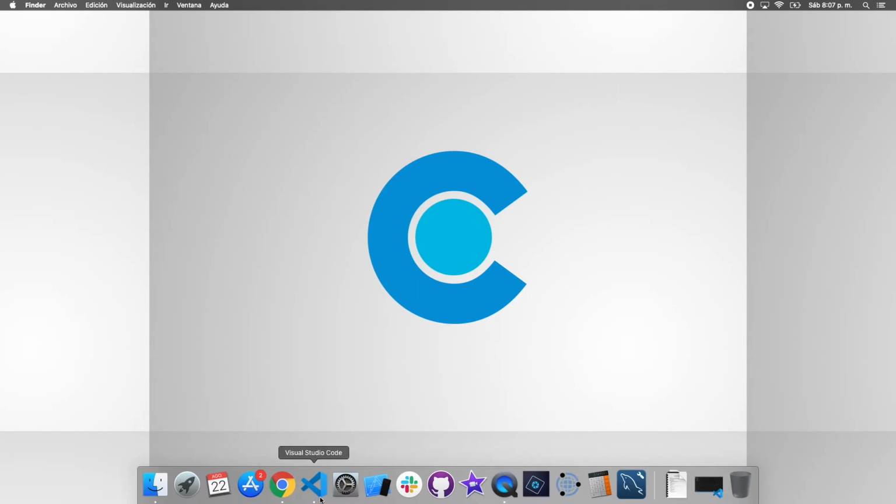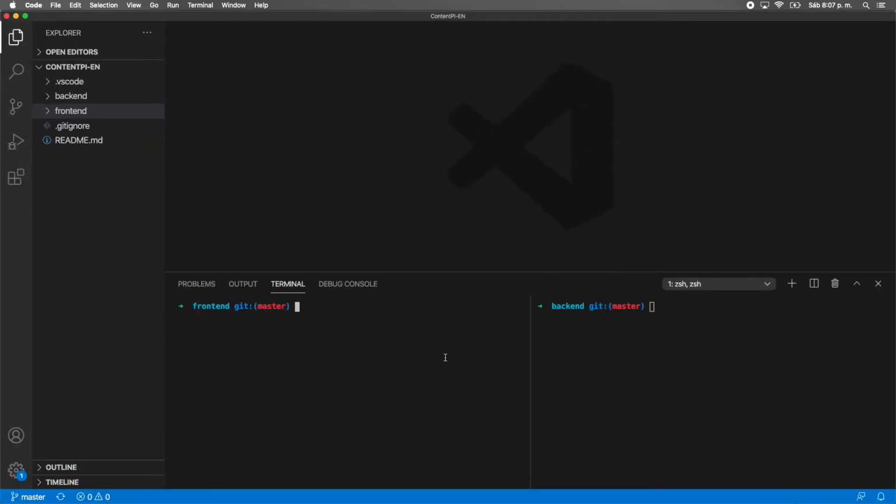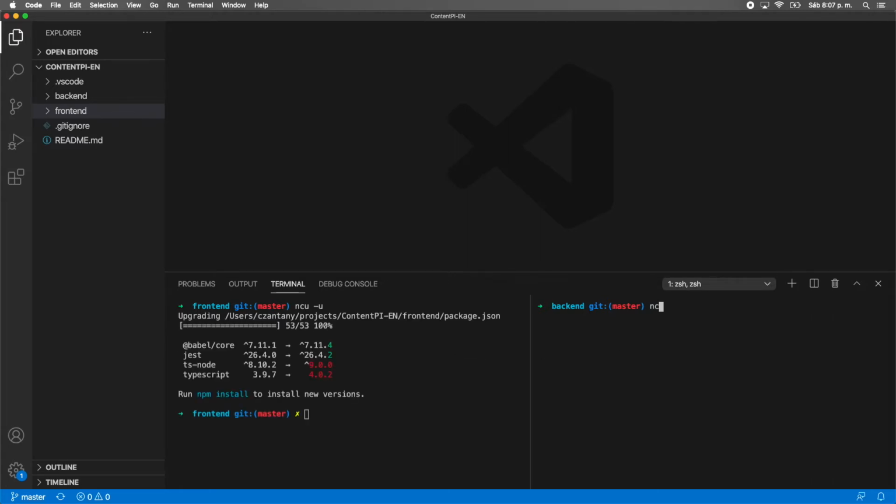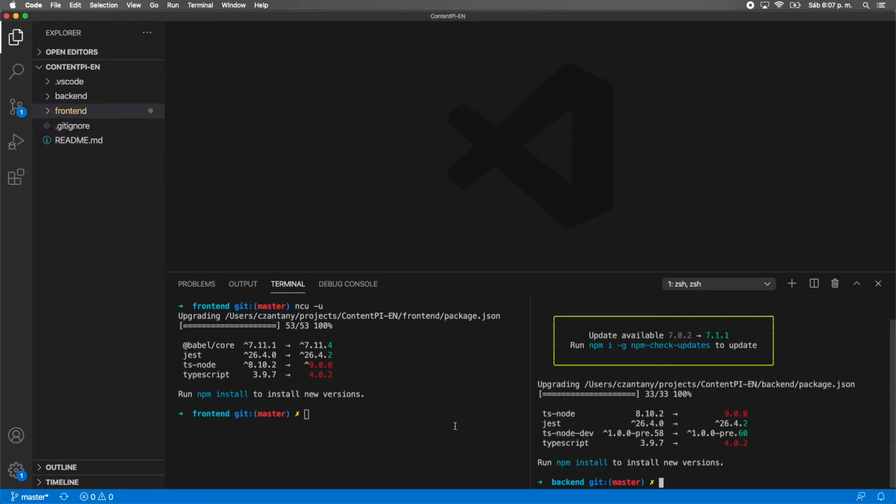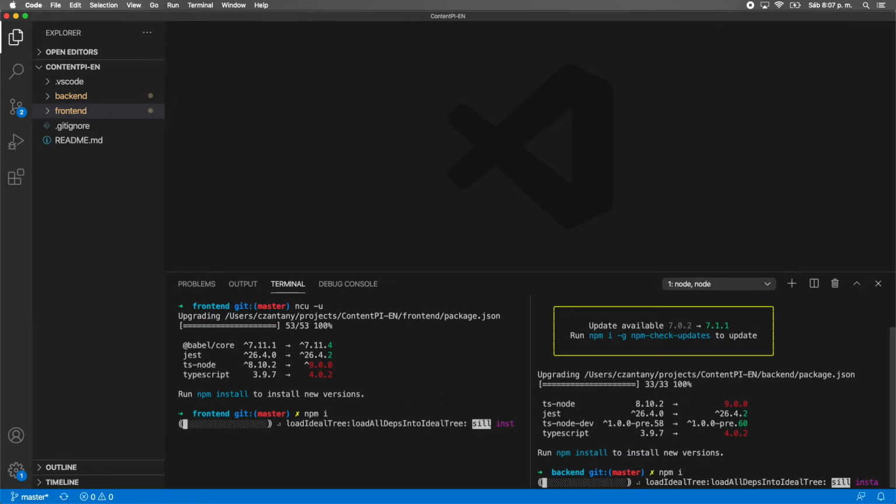This video is gonna be short, so let's start. The first thing we need to do is update our packages with ncu -u on front end and back end. Remember that you should install the versions you are seeing on my terminal. When you see a red change, that means it's a major change, so probably this can cause the site to break. We need to be careful when we are installing new versions like this.